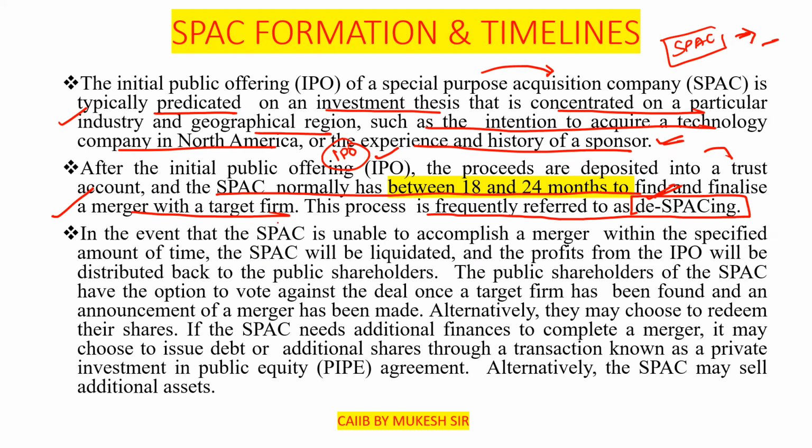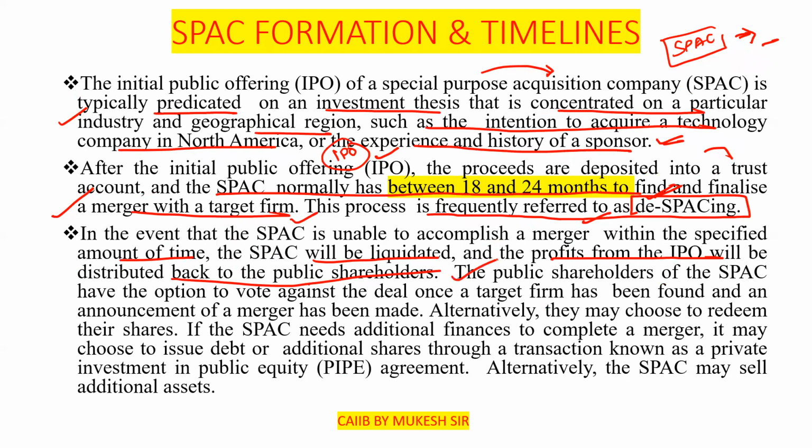In the event that the SPAC is unable to accomplish a merger within the specified amount of time, the SPAC will be liquidated, and the proceeds from the IPO will be distributed back to the public shareholders. Clear? If they are not able to find their target, they will return the money to the investors.